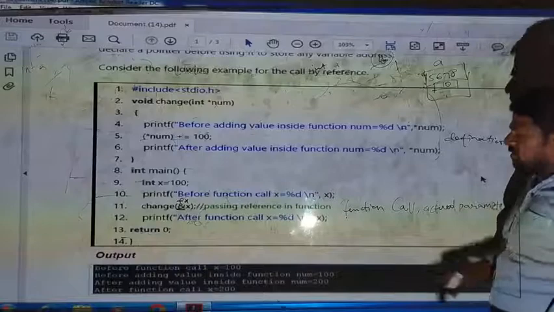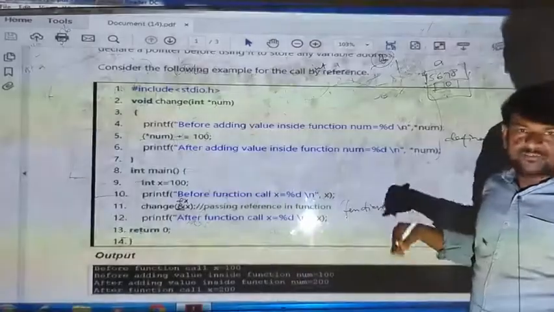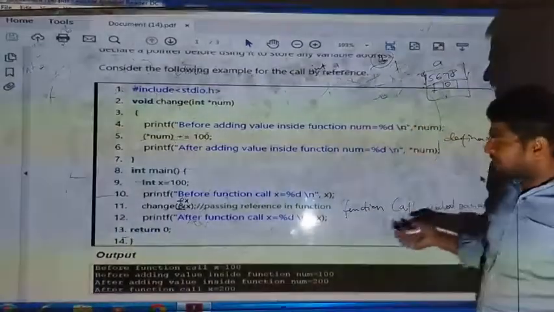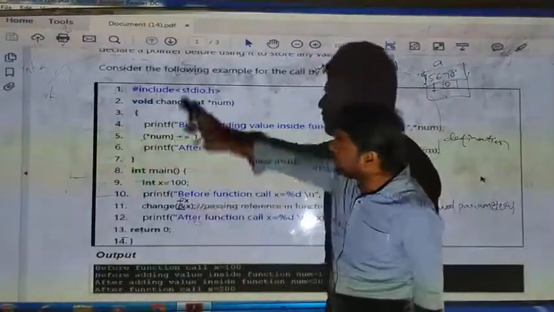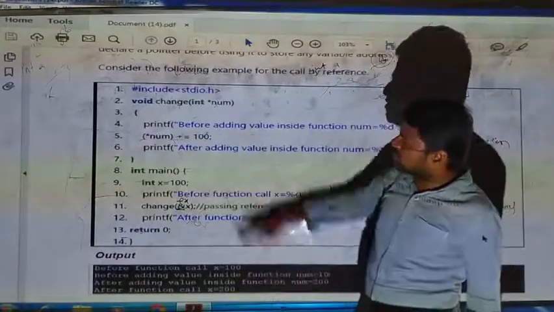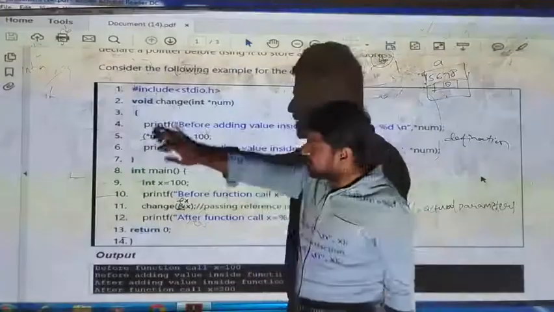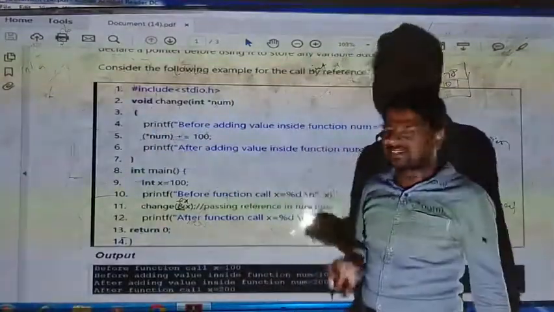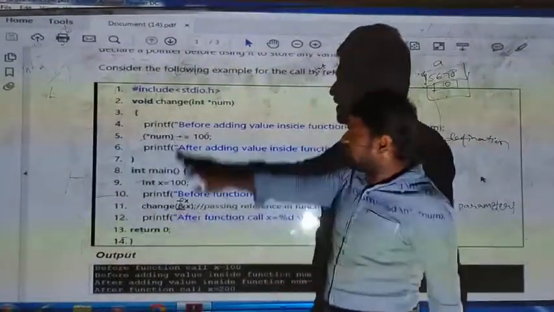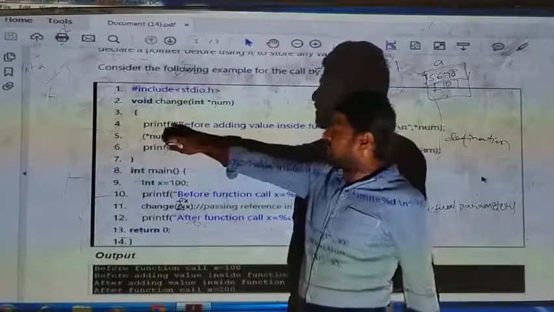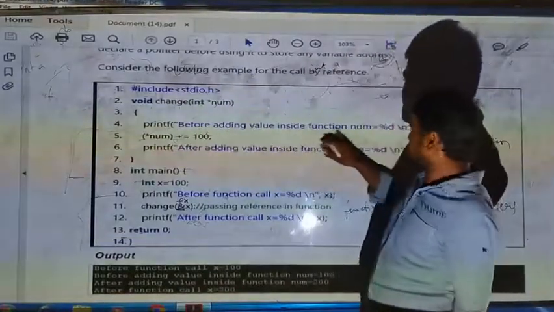We can change the value of the actual parameter by formal parameters. Formal parameters are the variables used in the definition of the function. When we call this change function, the printf statement will be executed: before adding value inside a function.